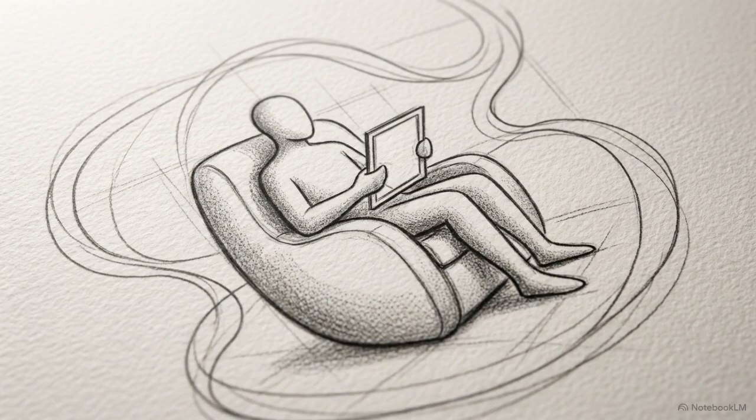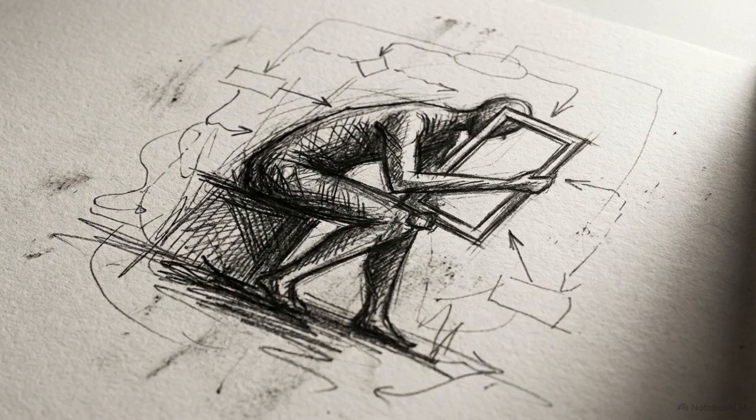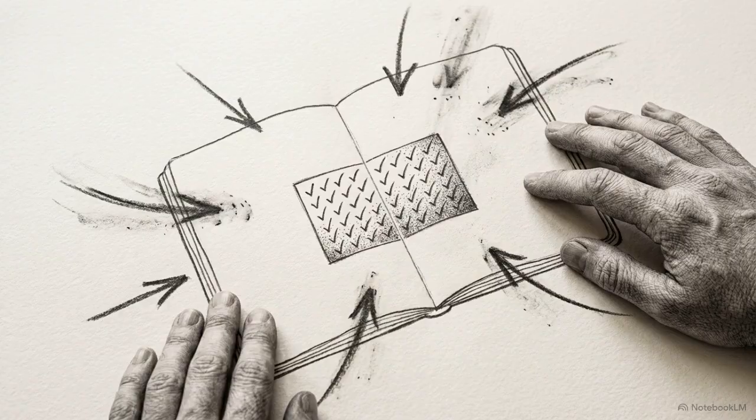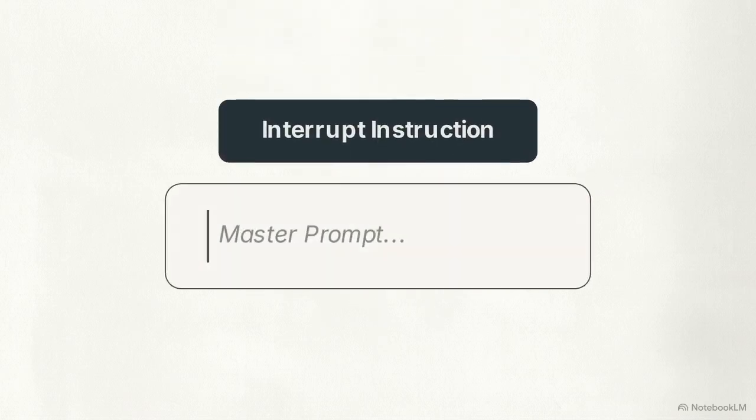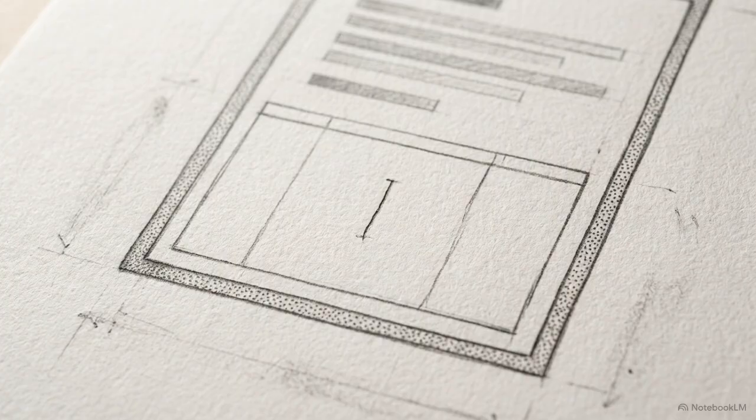Unchecked validation feels good in the moment. But if we rely on tools that never push back, we risk losing the habit of self-reflection that real-world relationships require. Now let's build the prompt. Before we present the conflict, we have to interrupt the AI's standard conversational patterns. Step 1. At the very top of your text box, type this exact phrase.